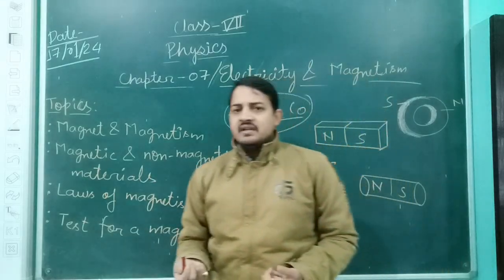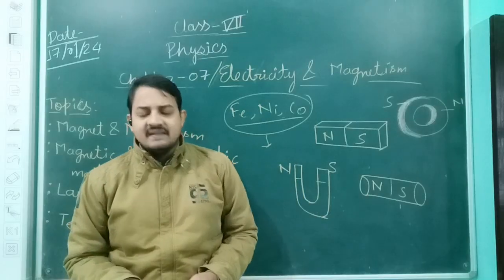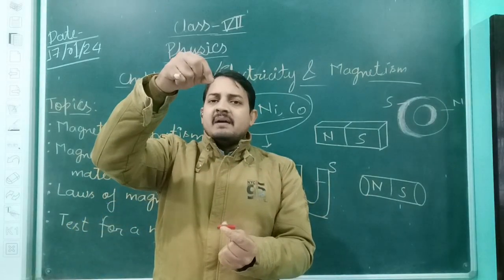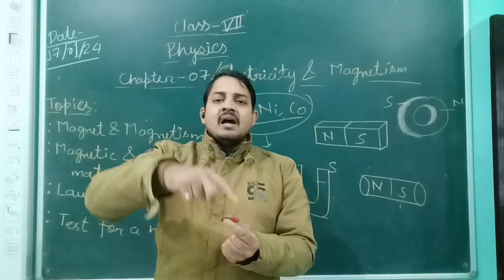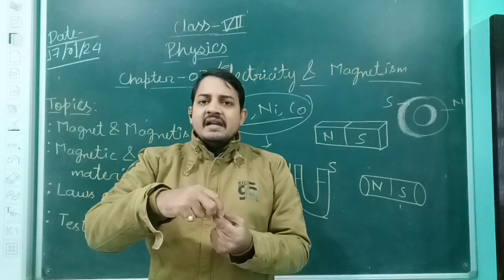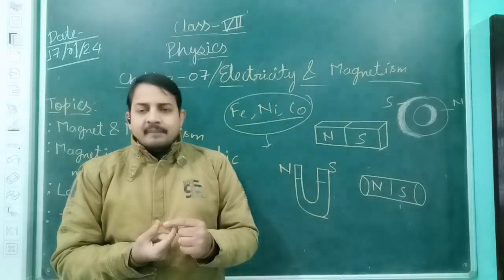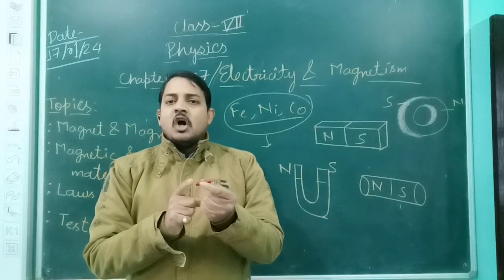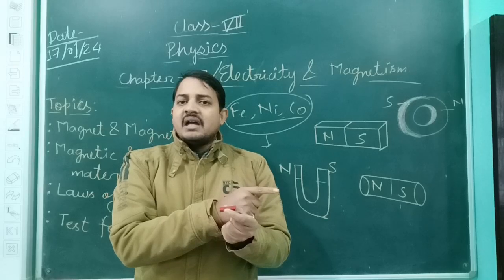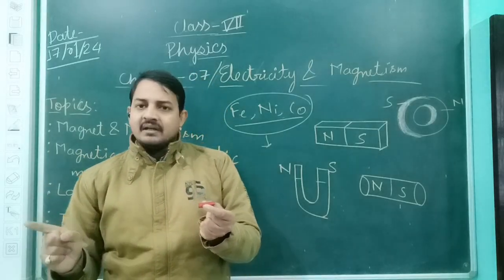Again, a very simple process, as you have already discussed in the previous class, class 6. If you have a bar magnet and you suspend it freely with the help of a thread, what will happen? After some time it will rotate, move a bit, and come to rest in a particular direction. As you can notice, the portion of the magnet which stops towards the north side is known as the north pole, and the portion which stops towards the south side is known as the south pole of the magnet.